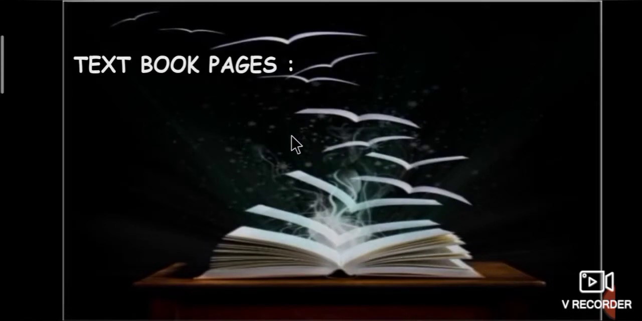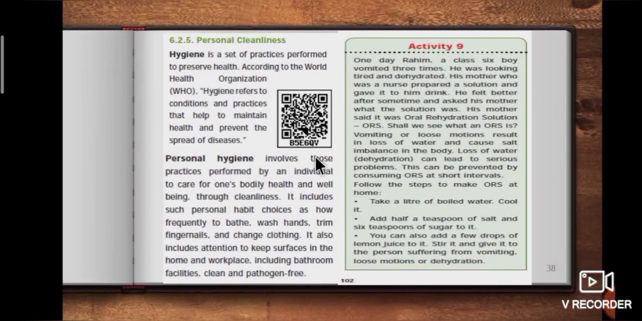Okay students, I hope you are all understood about microbes and personal cleanliness. Now let's see some textbook pages related to today's topics. Page number 102 explains personal cleanliness. That is, hygiene is a set of practices performed to preserve health. Personal hygiene involves those practices performed by an individual to care for one's bodily health and well-being through cleanliness.